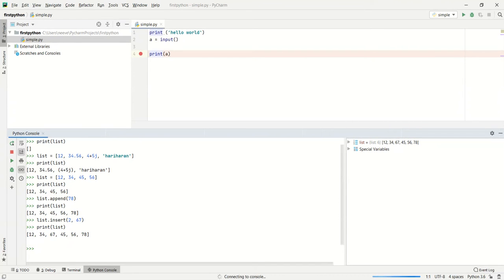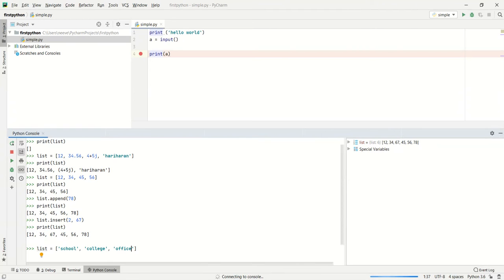For example, we can play with this using strings as well. List equals, maybe we can give something like a school, then college, and then an office over here.